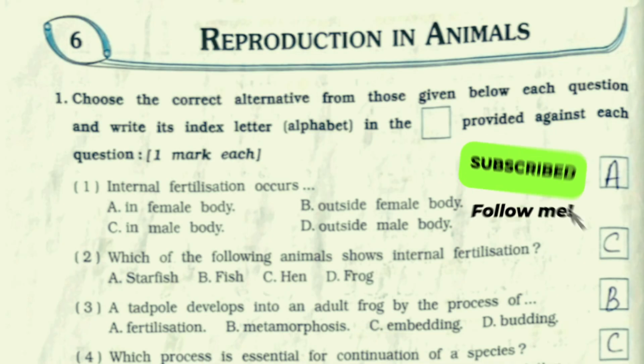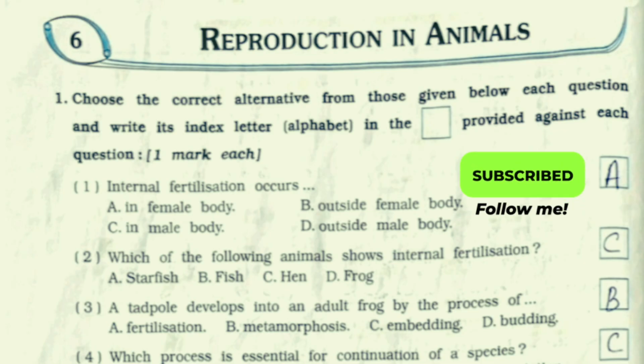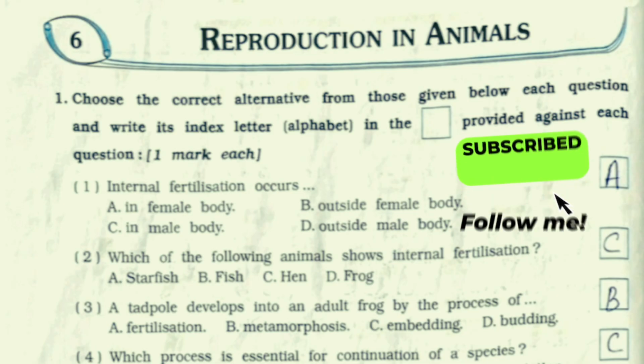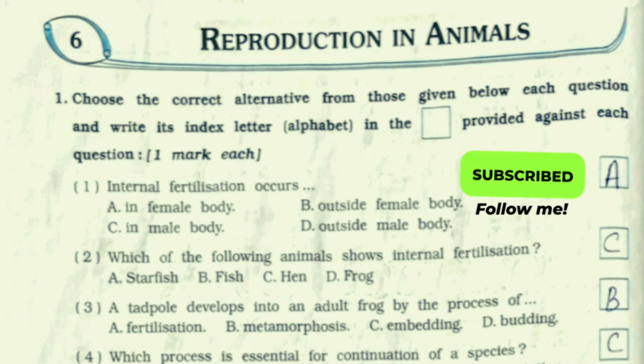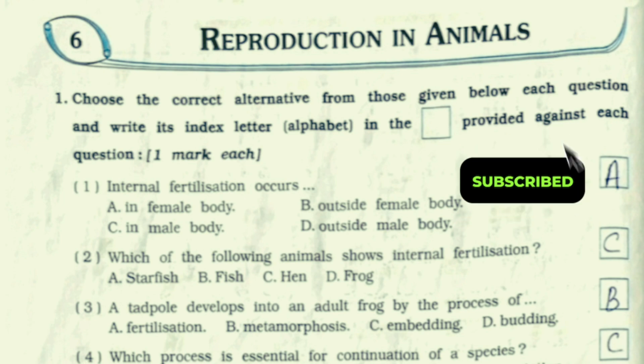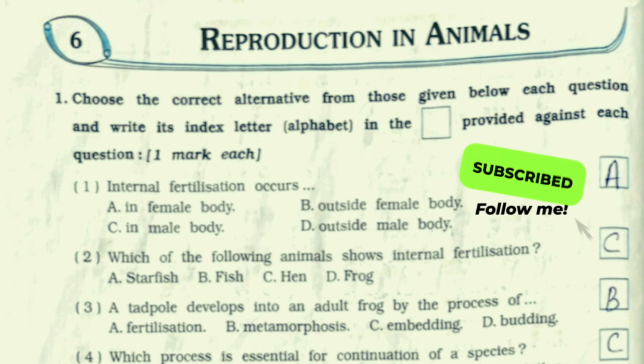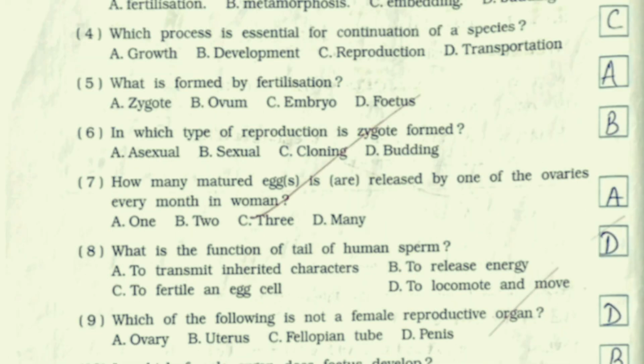So we'll be starting with question number 1, that is MCQs. First one, internal fertilization occurs, it's option number A, in female body. Second, which of the following animals shows internal fertilization? It's option number C, hen. Third, a tadpole develops into an adult frog by the process of, it's option number B, metamorphosis. Fourth, which process is essential for continuation of a species? It's option number C, reproduction.